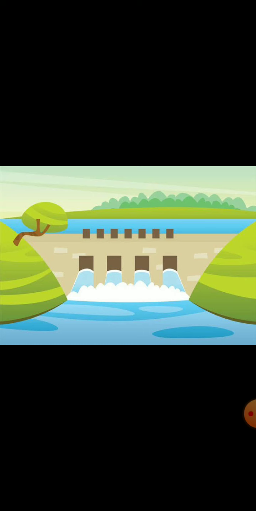Now what happens if we allow this water to flow? At height it was stationary, at rest. When we allow this water to flow, what will happen? The potential energy will be converted into kinetic energy, right?